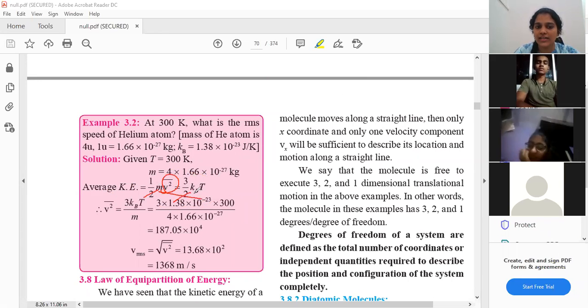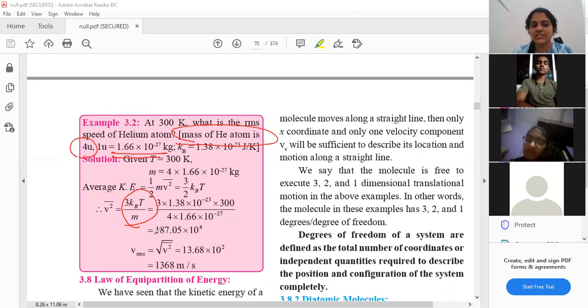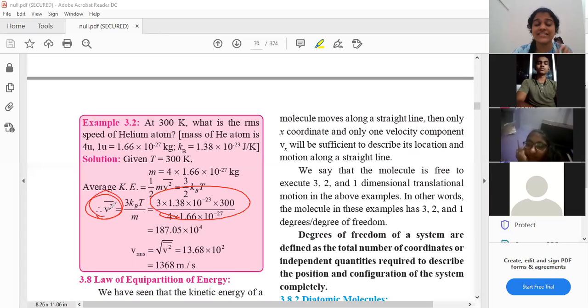So this m will go to the denominator. You all will get something like this. 3 is obviously a value, kB is the Boltzmann constant, T stands for temperature. What is small m? Small m is the mass that is given to us in the question in terms of 4u. So convert it into kg. Instead of u, put the value that is there. Solve this right hand side part. You all will get the value for v square bar.